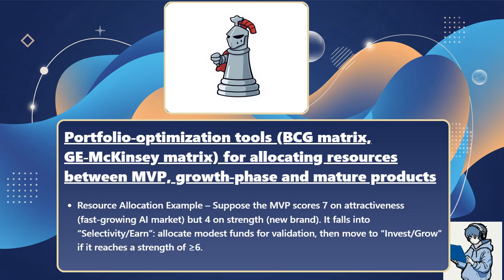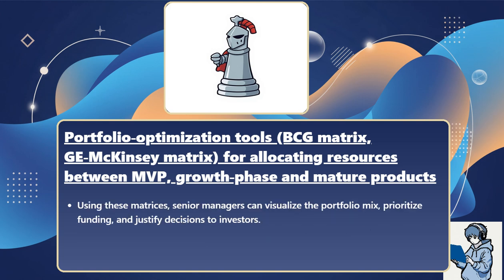Resource allocation example: suppose the MVP scores 7 on attractiveness, a fast-growing AI market, but 4 on strength, a new brand. It falls into selectivity or earn: allocate modest funds for validation, then move to invest or grow if it reaches a strength greater than or equal to 6. Using these matrices, senior managers can visualize the portfolio mix, prioritize funding, and justify decisions to investors.